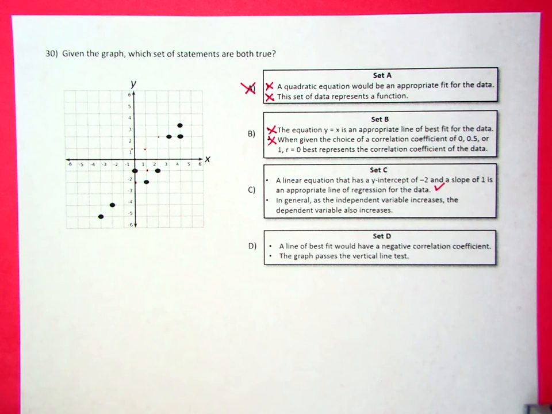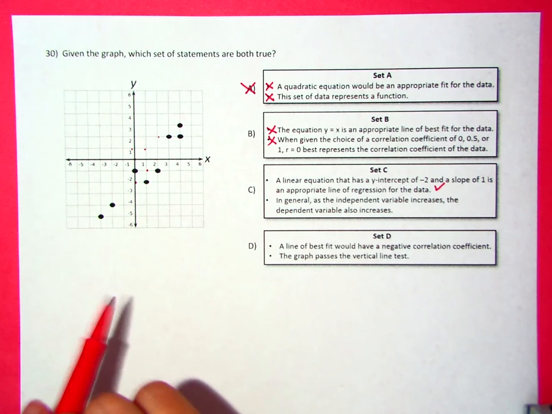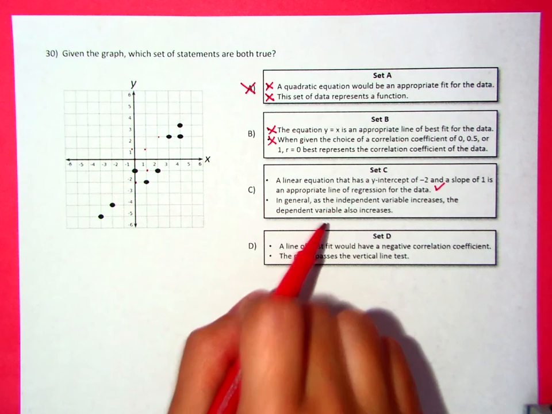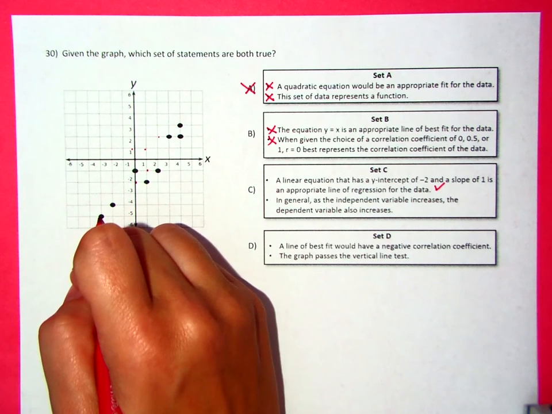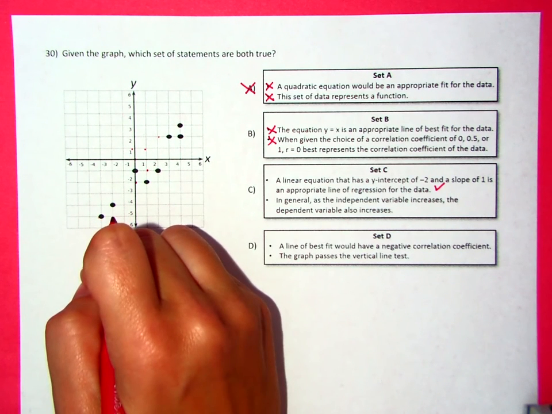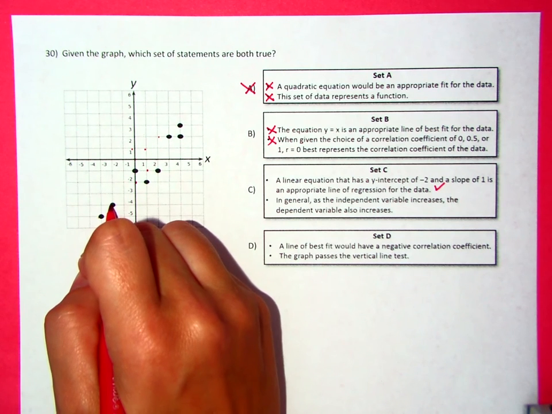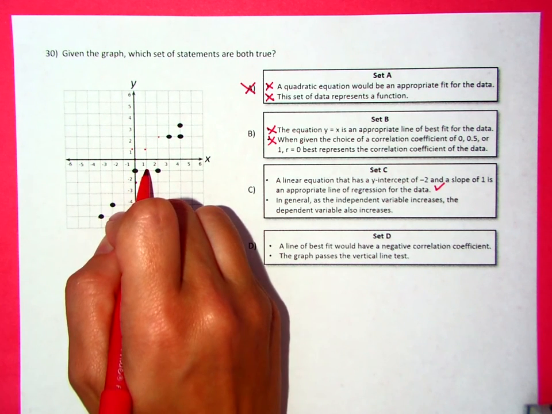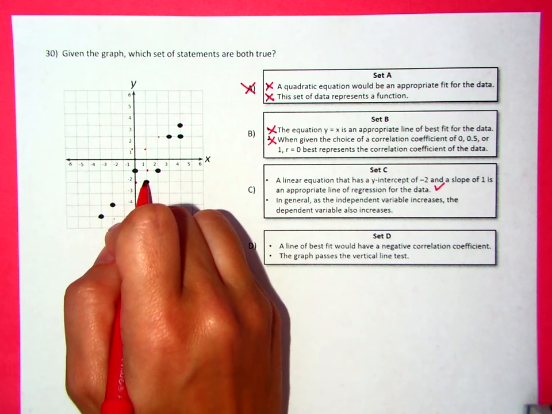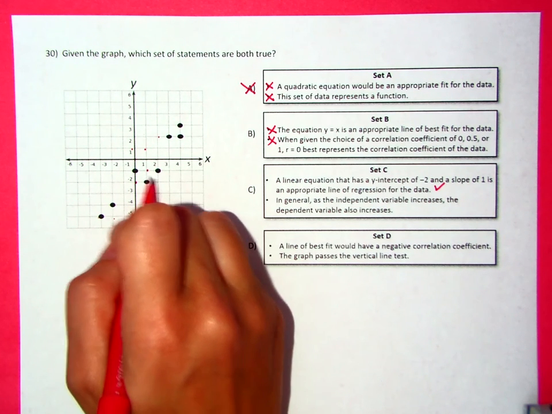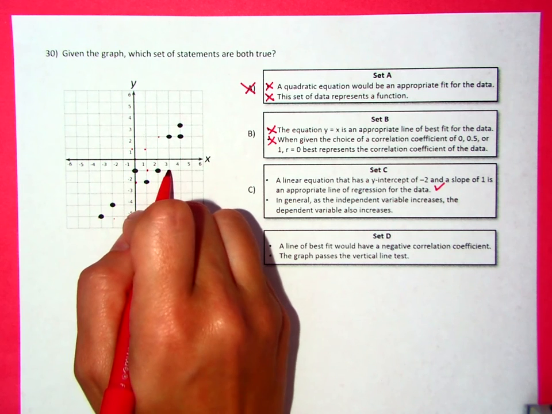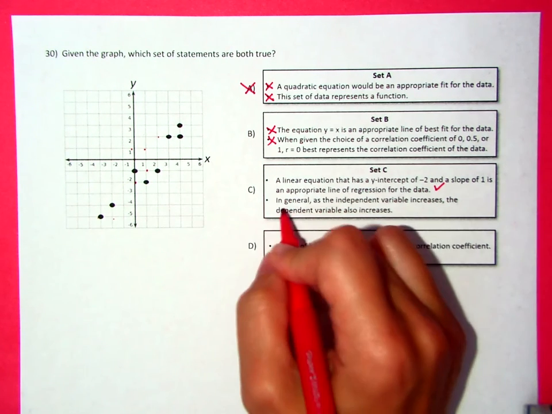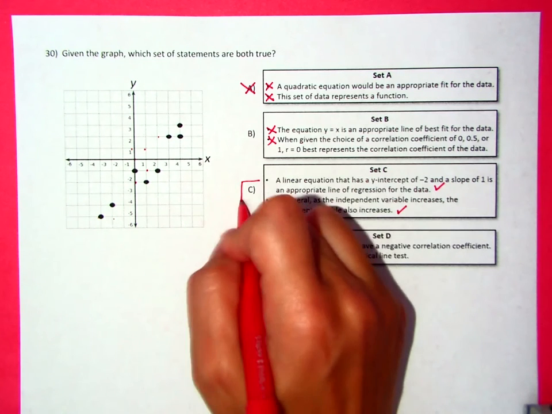It says, in general, as the independent variable increases, that means as your x increases, the dependent variable, your y, also increases. So as x gets bigger, so from here to here, the y is getting bigger. That's true. Not true for this one, but as x gets bigger, the y is getting bigger. So you can see that overall, that is actually true, which is why it says in general. So this looks like it's a good answer choice.